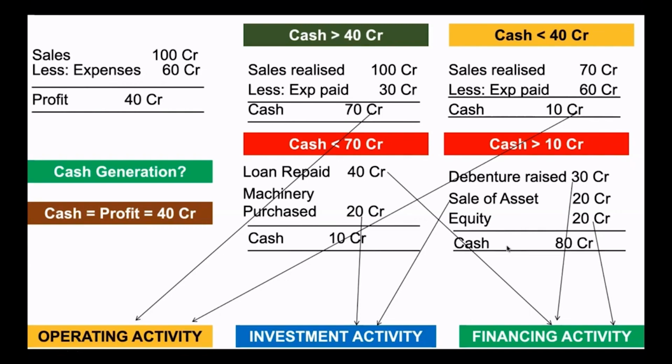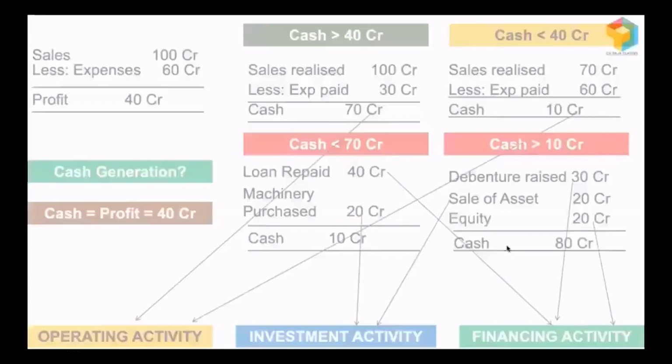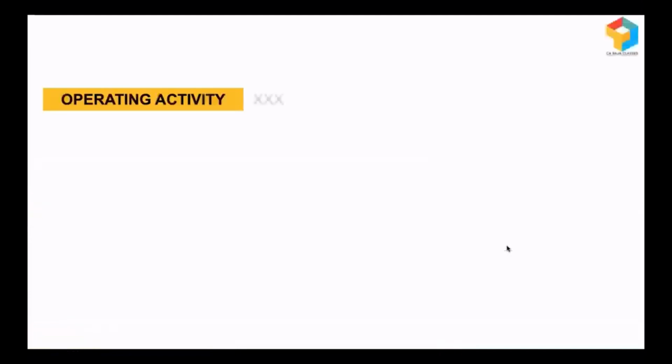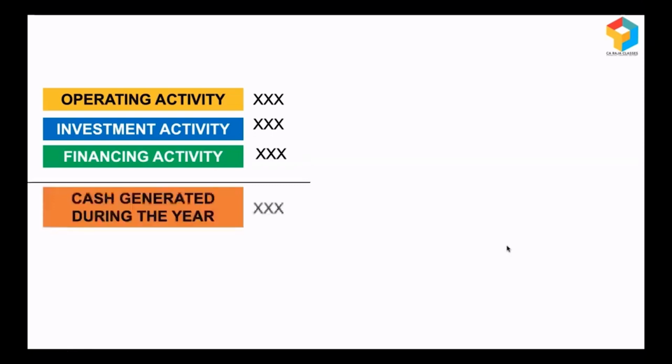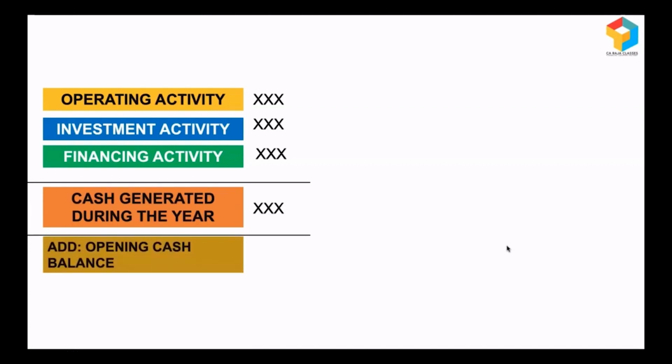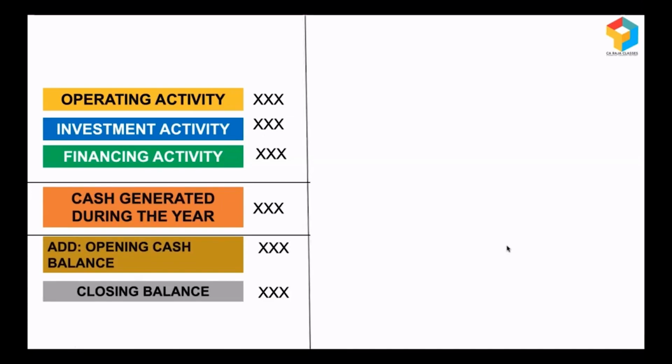So what we can infer is, in business, cash can come in and go out under 3 activities: operating activity, investment activity, and financing activity. So in a year, if you capture all this, cash flows from operating, investment, and financing activity, and total them, you get to know what is the cash generated during the year. And if you add the opening cash and cash equivalents, automatically you will get the closing cash and cash equivalents position.